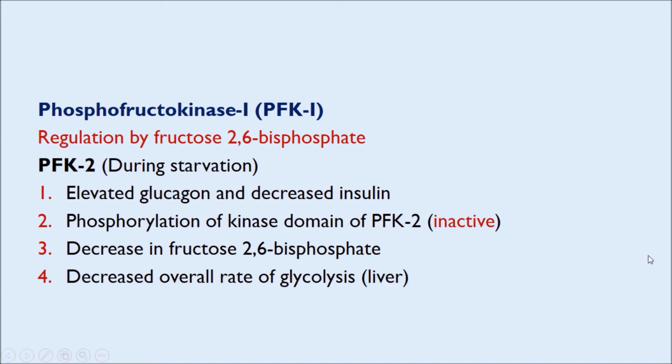Similarly, during starvation, there is elevated level of glucagon and decreased level of insulin in the blood. As a result of this, there is phosphorylation of the kinase domain of PFK2, and thus this kinase domain of PFK2 becomes inactive. As a result of inactivation of the kinase domain of PFK2, there is decrease in fructose 2,6-bisphosphate levels. So when fructose 2,6-bisphosphate level decreases, there is decrease in the overall rate of glycolysis in the liver.